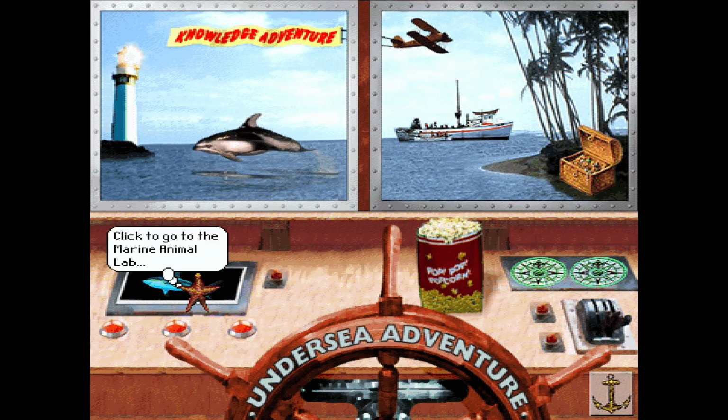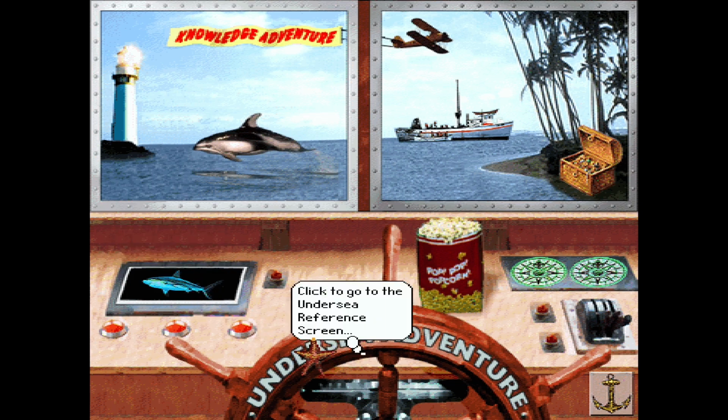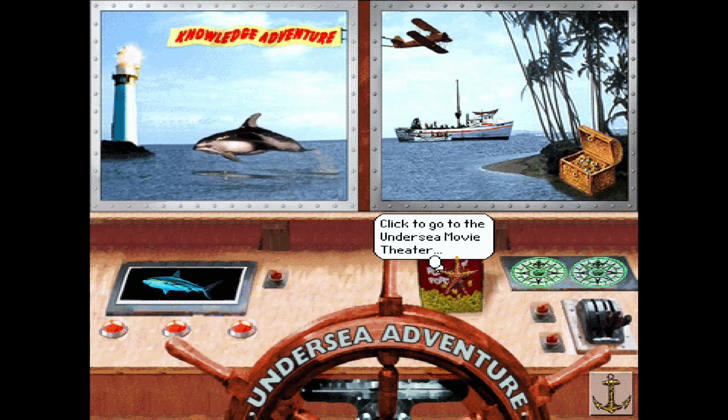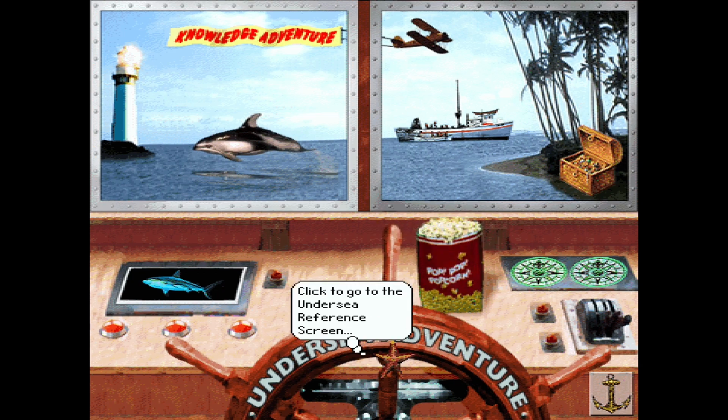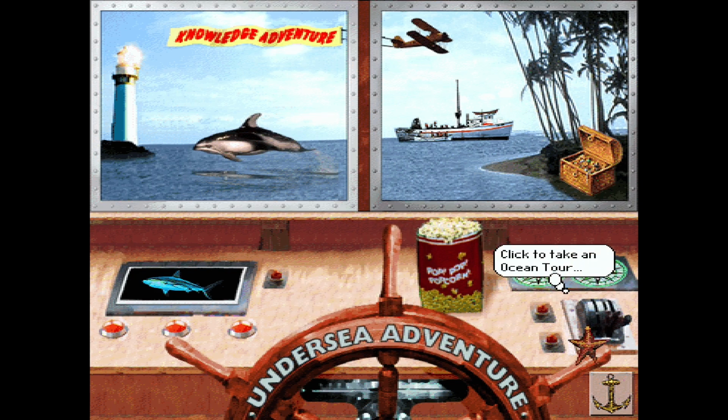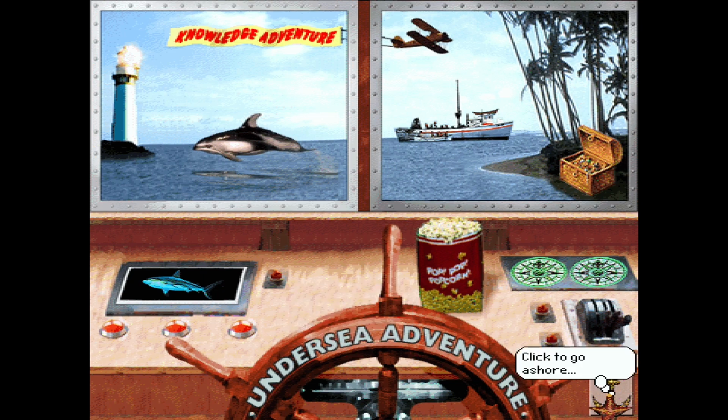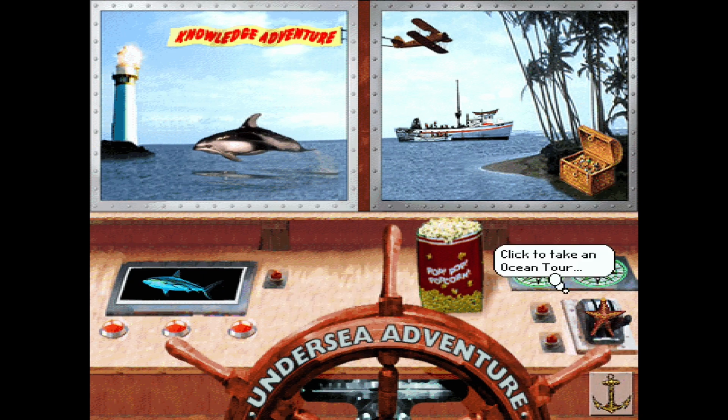You've got the Marine Animal Lab, presumably where you can look at stuff under the sea. You've got the Undersea Movie Theatre, and you've got the Undersea Reference Screen. And you can take an ocean tour, or click to go ashore. You set the anchor down, as in leave the game.